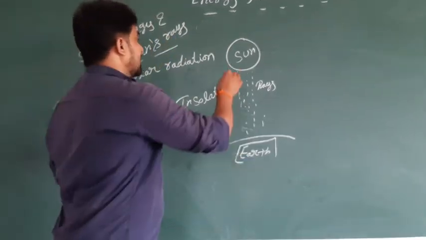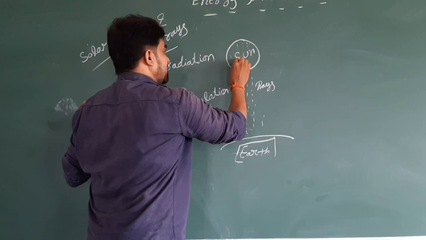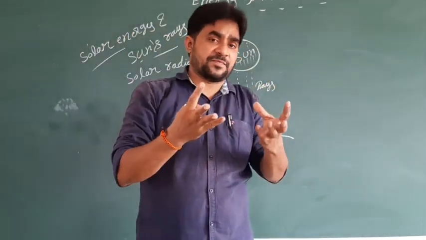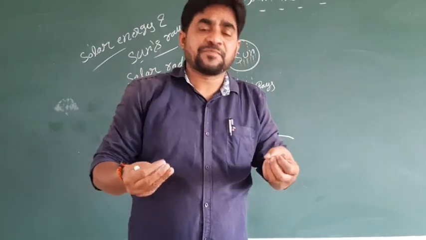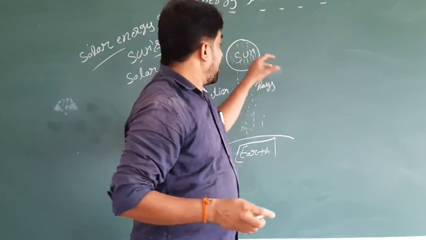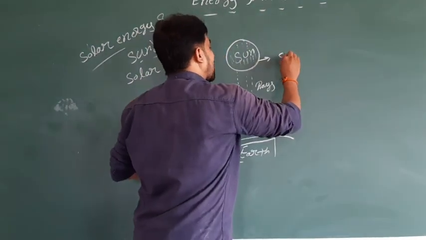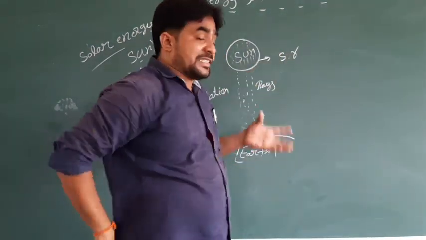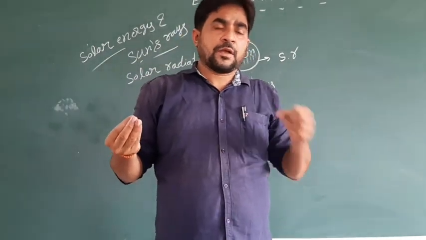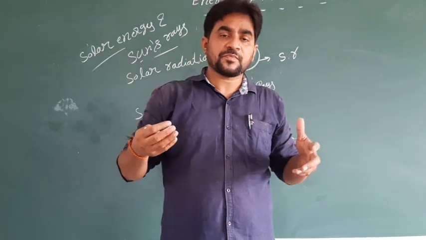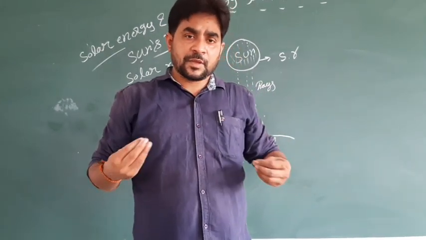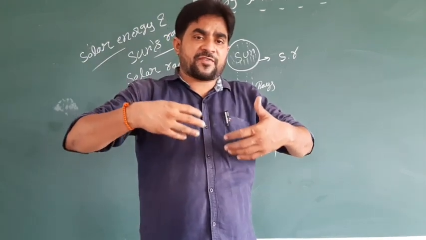First point: the energy which is emitting. Emitting means releasing. The energy which is emitting from the sun is called solar radiation. Just emitting only. Take an example: when our body generates heat, the heat comes out of our body.